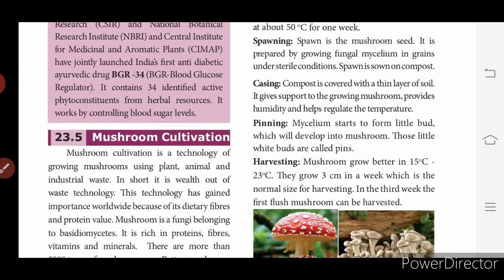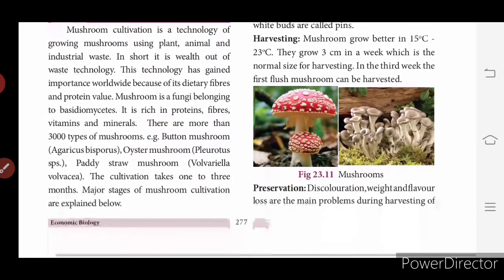Mushrooms grow best at 15 degrees Celsius to 23 degrees Celsius, in a low temperature. They grow 3 cm in a week, which is the normal size for harvesting. In the third week, the first flush of mushroom can be harvested. It grows under 15 degrees Celsius to 23 degrees Celsius and grows 3 cm in a week.